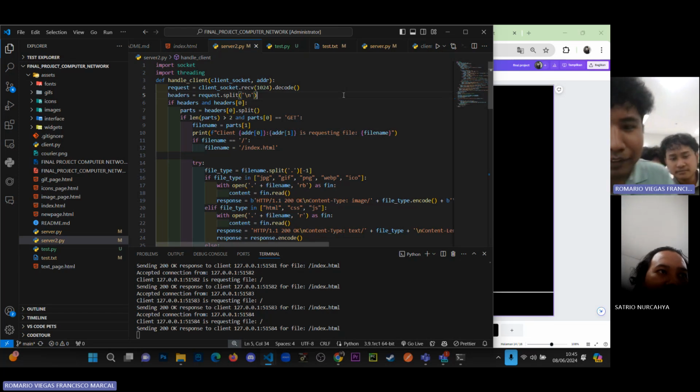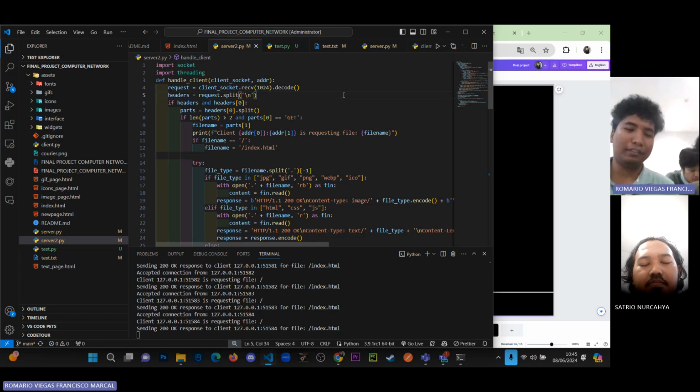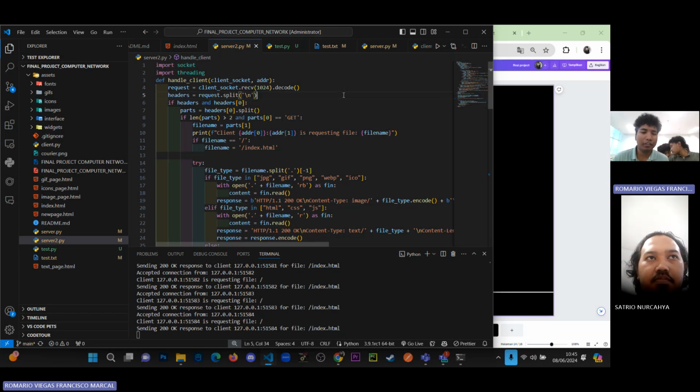Okay, I will add more regarding my friend Ari's opinion. The difference between the client and the browser is, if we test the client in the terminal, we only see the technical part of our web server setup, which is the code, the status, and the body of the web server itself. But with the browser, we see the full content, including the user interface, and we can also interact through the user interface.